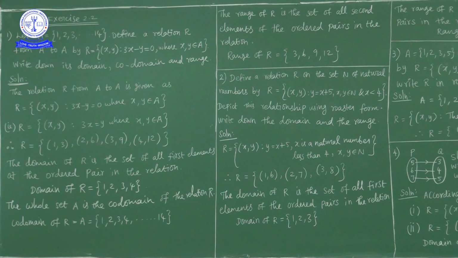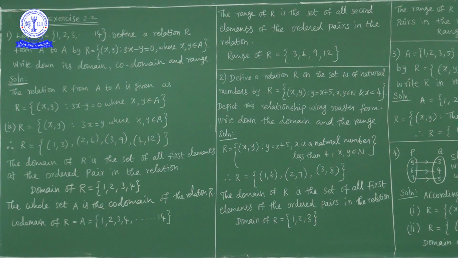Okay, now here question is set A given as natural numbers 1 to 14. Relation R is defined on set A as R is equal to ordered pair x comma y, where the relation between x and y is y equal to 3 times x, where x, y both are elements of set A. Write down domain, codomain and range. When x is 1, y is 3, x is 2, y 6, when x is 3, y 9, x is 4, y 12. When x is 5, y is 15, but 15 does not belong to set A. So relation contains the ordered pairs 1 3, 2 6, 3 9, 4 12.